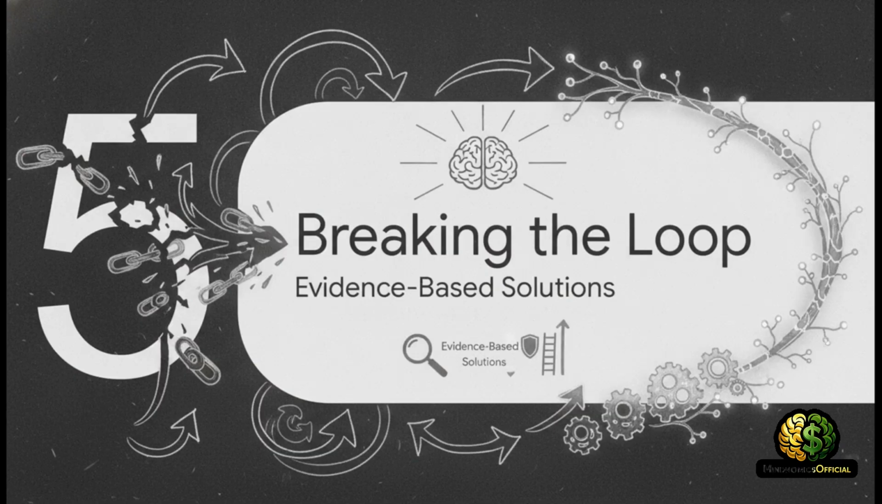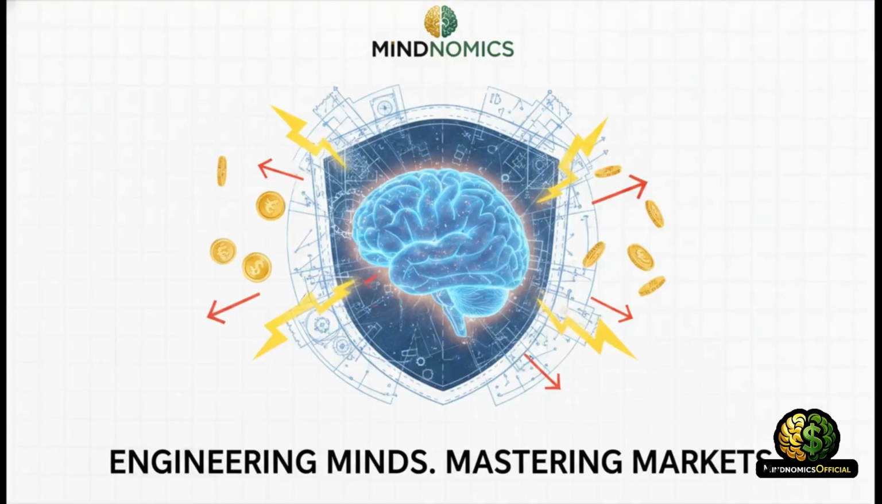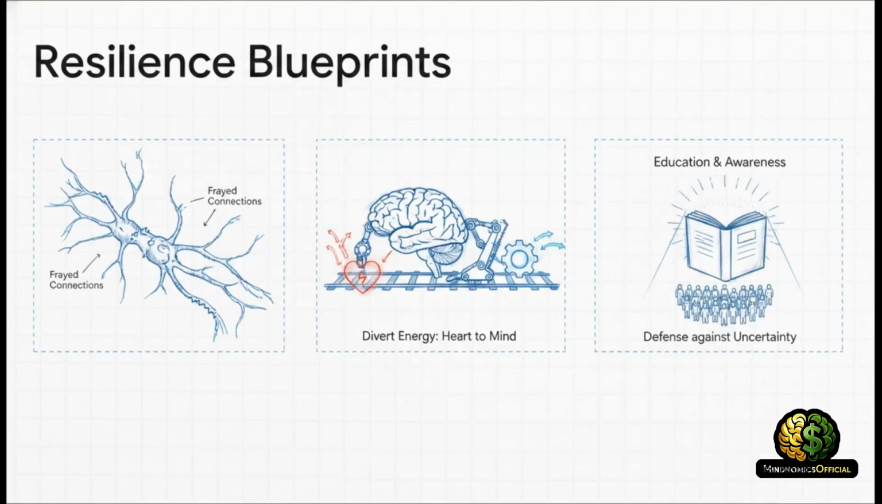Part 5. Breaking the Loop. But here is the good news. We are not just helpless victims of our evolutionary biology or blind market forces. Through evidence-based science and intentional engineering, systems and individual minds can actually be structurally insulated against panic. We actually have blueprints for resilience.